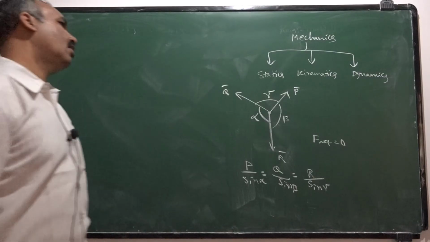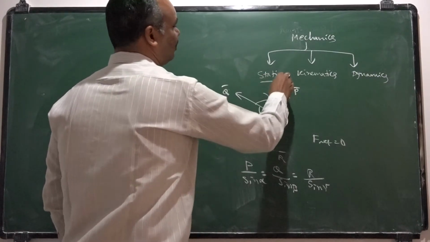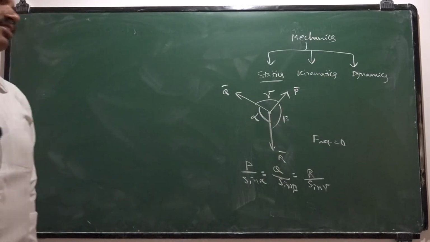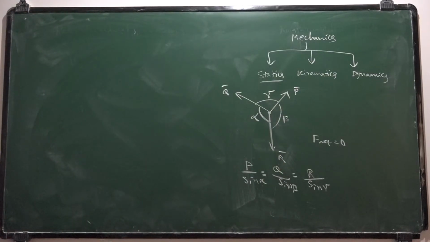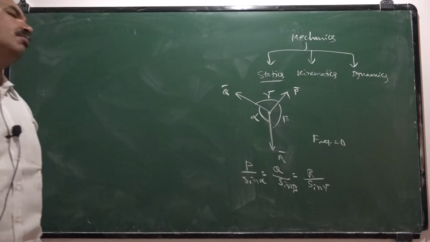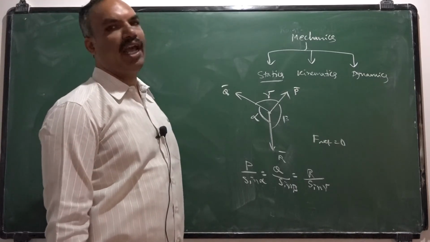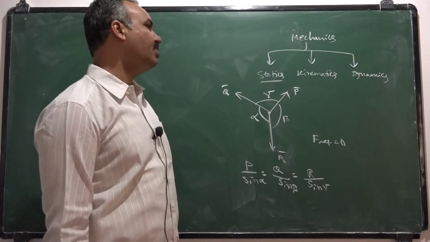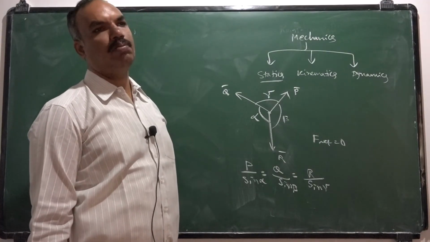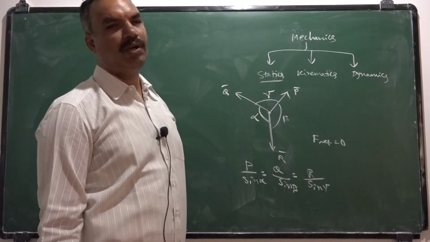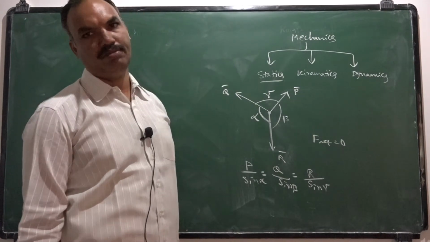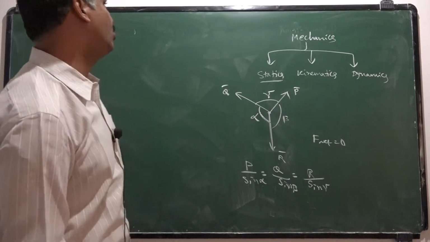Such a study is called statics. So statics is the branch of mechanics which deals with the particle under equilibrium. Similarly, we studied about the tangent law. The tangent law is also explaining the equilibrium of a simple pendulum bob at extreme position by the action of different forces.